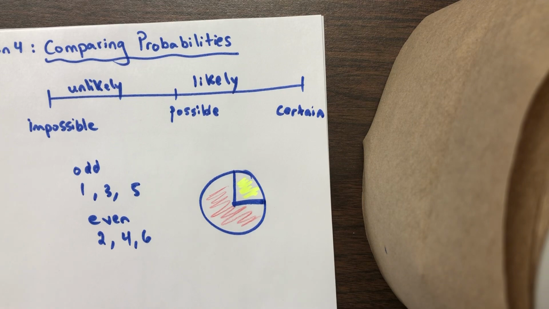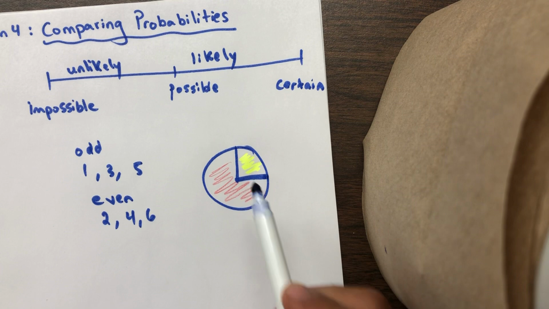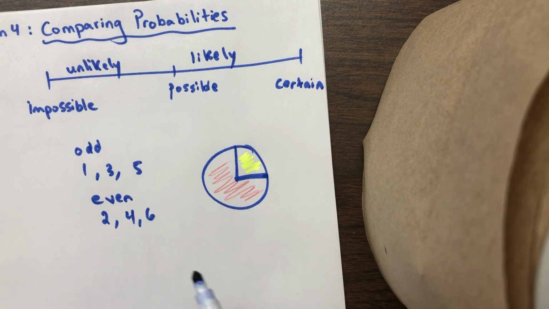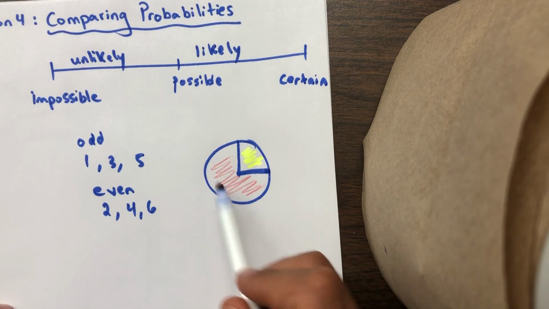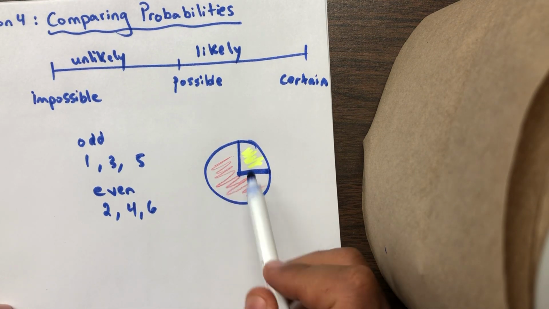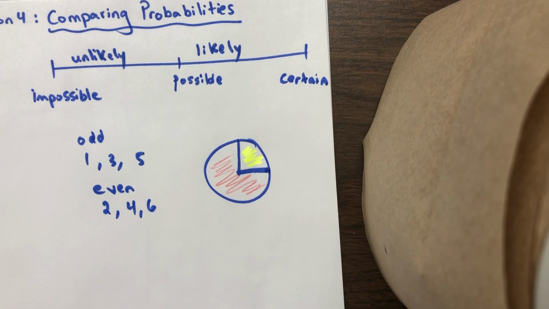Now if I ask you the question, is there a better chance of the spinner landing on yellow or red? Obviously, we're going to have more chances of landing on red. Okay, so is it more likely to land on red or yellow?